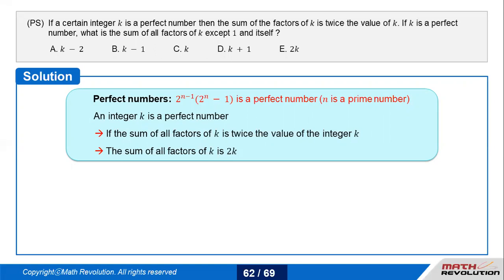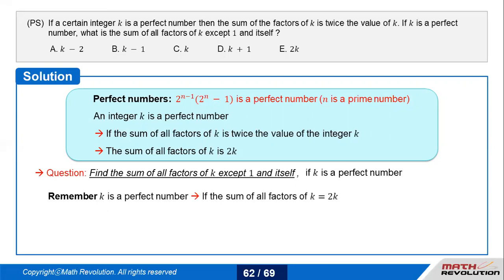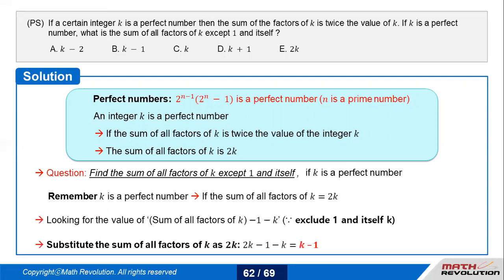Now they don't want to include the number itself and 1. So if that is the case, then just subtract 1 from 2k, and then subtract k, the number itself. So that makes it k minus 1, which is B. Simple.